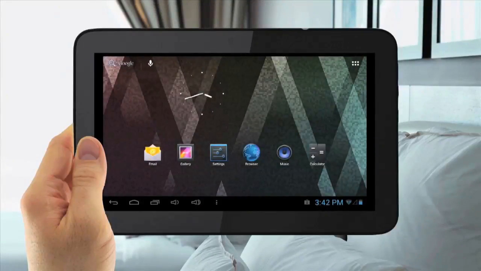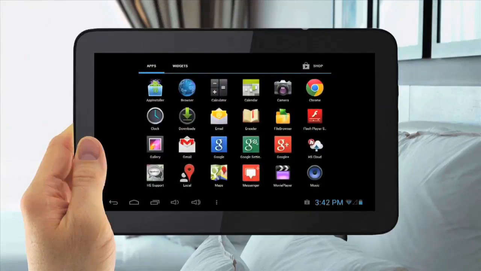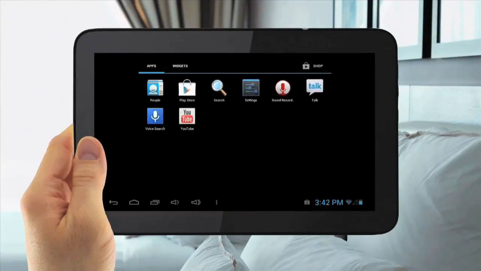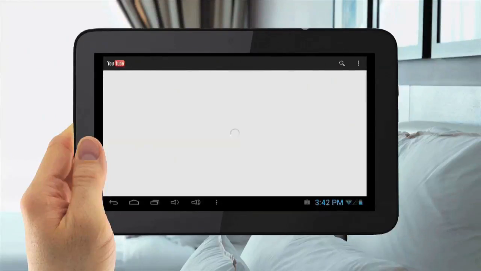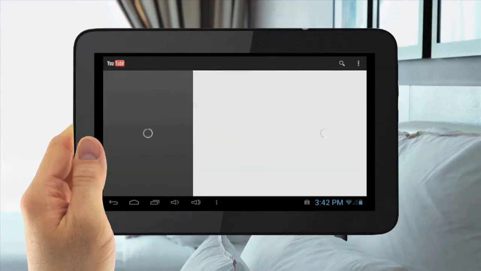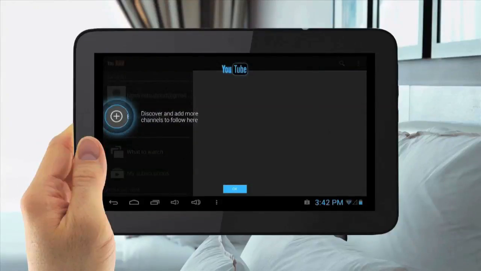Using YouTube. To use YouTube, tap the Menu Application button in the top right. Then slide over and tap the YouTube icon. Here you can browse movies, watch videos, and add your own videos.